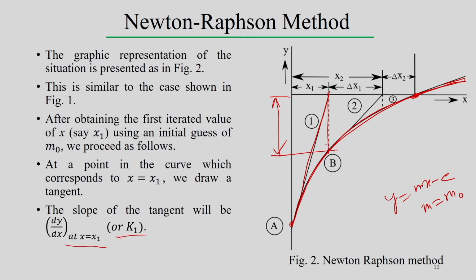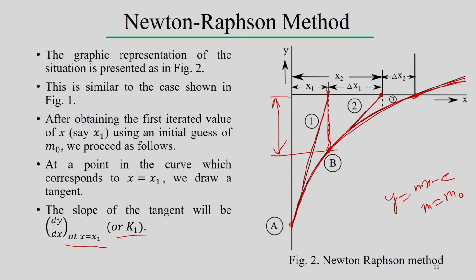Then for the next iteration, iteration 2, once we estimate the first point here, at this point x = x1, y = y1, we can estimate the slope. Then we reach this next point.